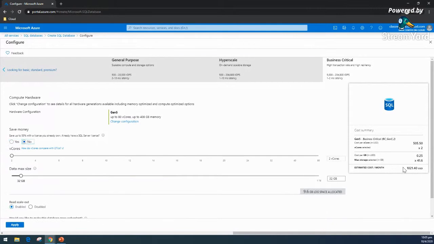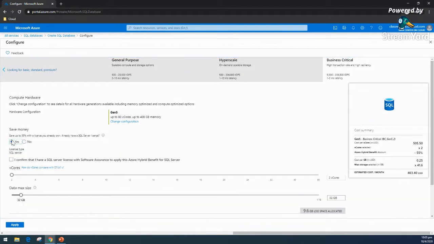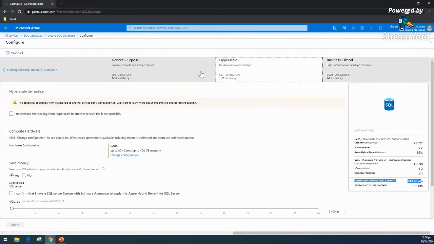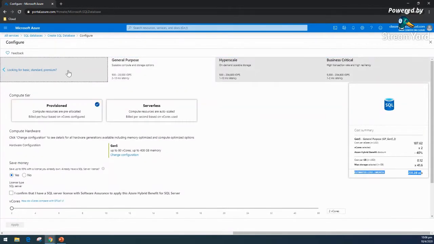with no license, cost is the most expensive one here from the overall infrastructure, because we are selecting this 2 vCore and 32. But if I select this, you can see a sudden drop, and we will only pay for the infrastructure, and our license can be utilized here. So just read about all those things and you will get the idea and plan how you can migrate your existing license even. But I'm going to the free one.